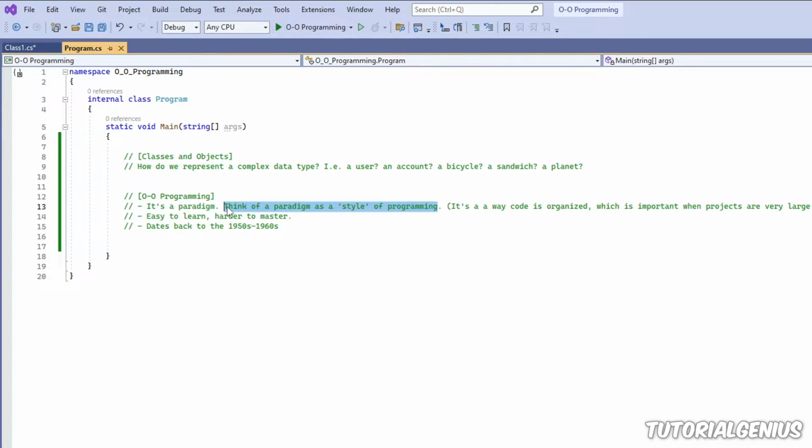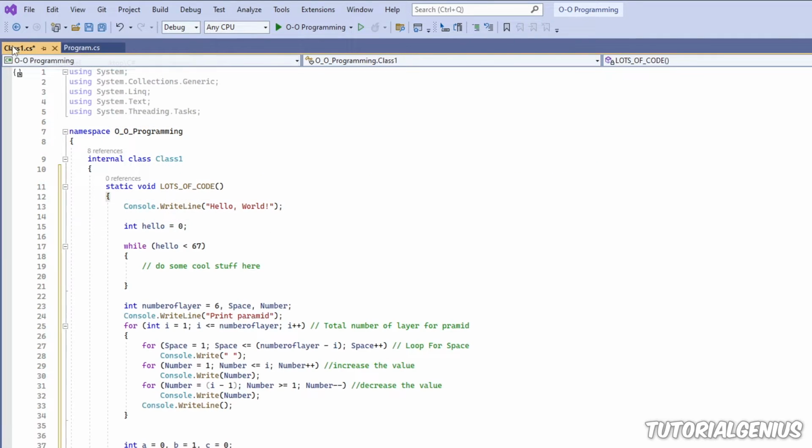Now, when dealing with basic programs like building a calculator or something very simple, paradigms aren't really important. For beginners, it's no surprise you've probably never really used any before. When software only has 20, 30, 40, maybe even 50 lines of code, the way of structuring your software is not really that important because it's quite small. OO programming, the programming style, is very important when you have large pieces of software. You might have 20, 30, 100 people working on one piece of software, so code organization is very important.